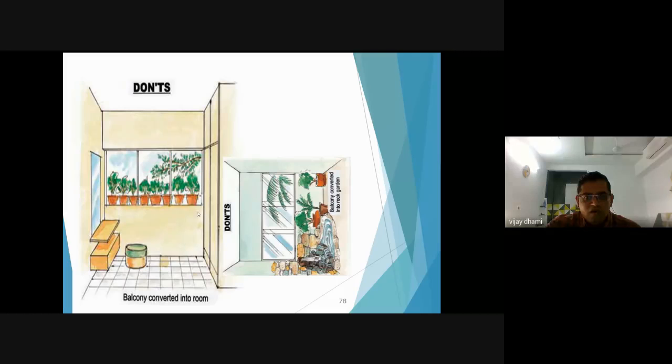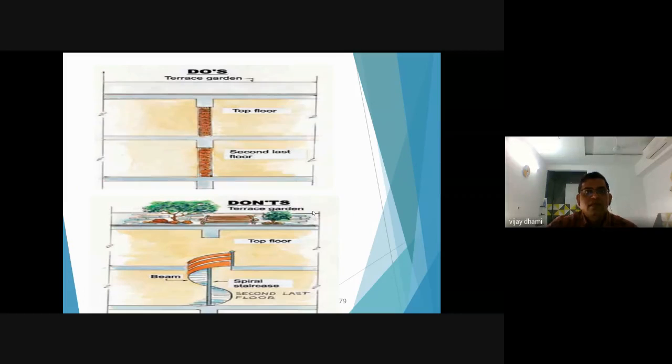So this is also another example. A balcony converted into rooms. You should not convert your balcony into rooms. You should not use fountain-like structures or pots in the balcony areas, because all this leads to extra weight on your slabs. All this moisture will lead to further deterioration of your RCC members. So this is also one example.